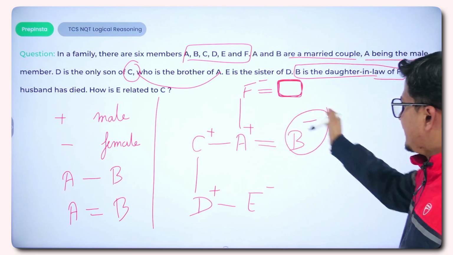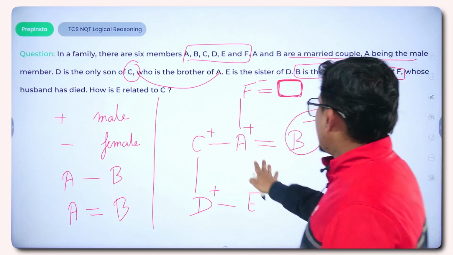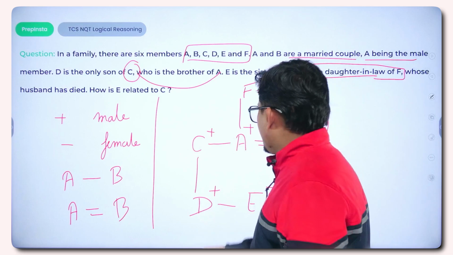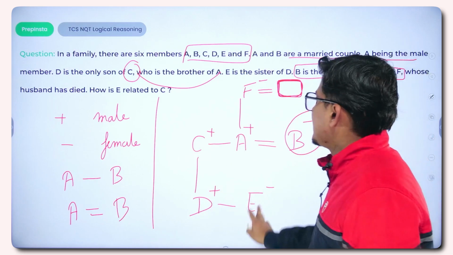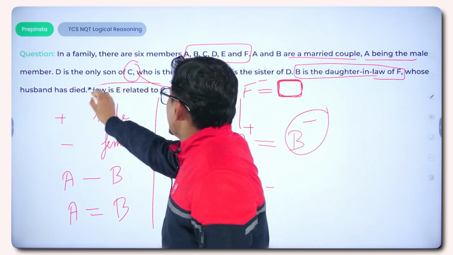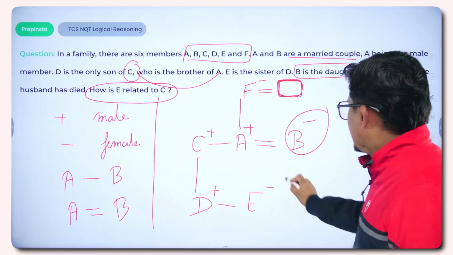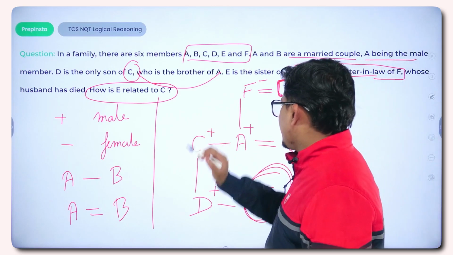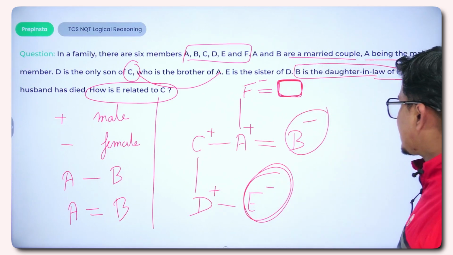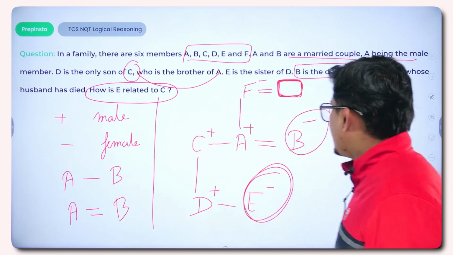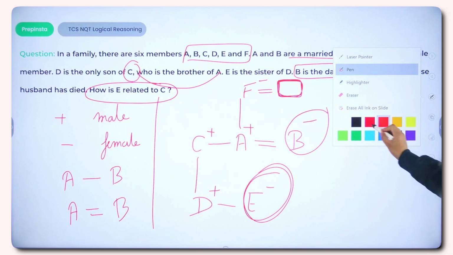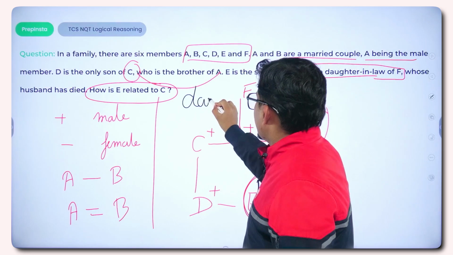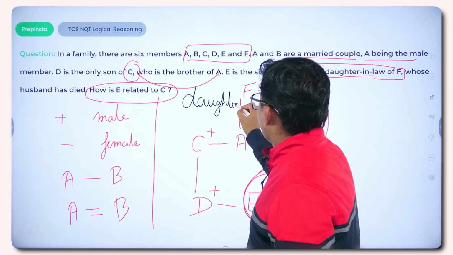So this is the family tree in which you can represent A and B as a couple. A's brother is C, whose son and daughter are D and E respectively. We are asked how E is related to C. So E is the female member, and E is the daughter of C. How can we conclude that E is the daughter of C? Because D and E are both siblings. So from there we can conclude that E is the daughter. So the answer to this question would be daughter.